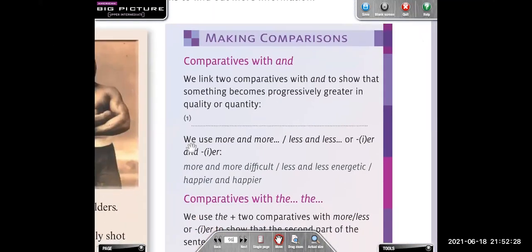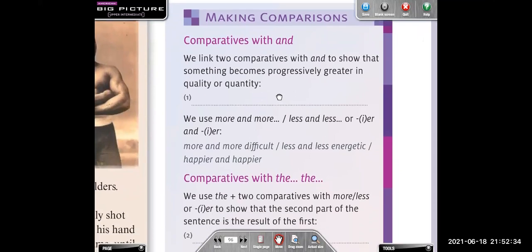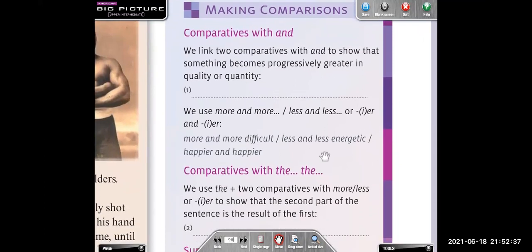Let's go to the grammar panel. Making comparisons. Comparatives with and. We link two comparatives with and to show that something becomes progressively greater in quality or in quantity. So we link two comparatives. Unimos dos comparativos. ¿Con qué lo unimos? Con and. ¿Para qué? Y aquí tenemos la razón. Cuando queremos mostrar que algo se convierte mejor, ¿ok? Cada vez mejor, ¿ok? En calidad o en cualidad. ¿Cuál de los ejemplos ustedes piensan que podríamos poner acá?